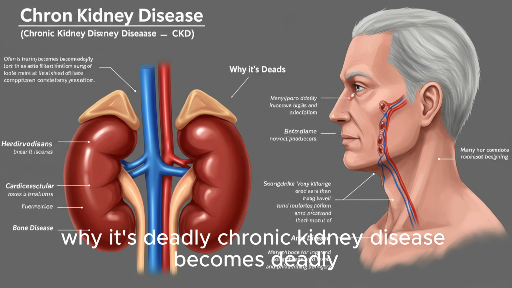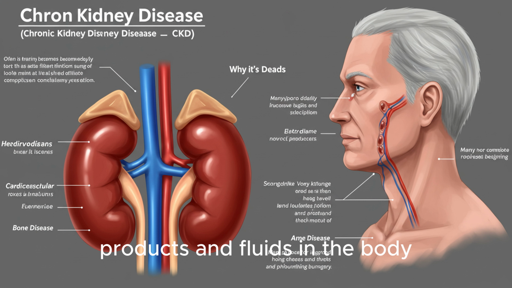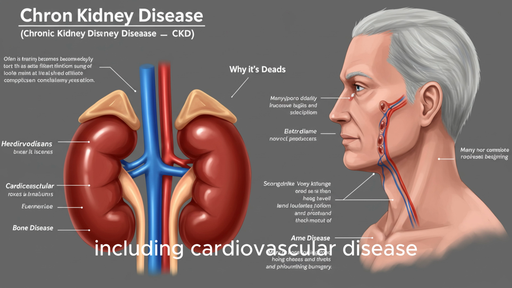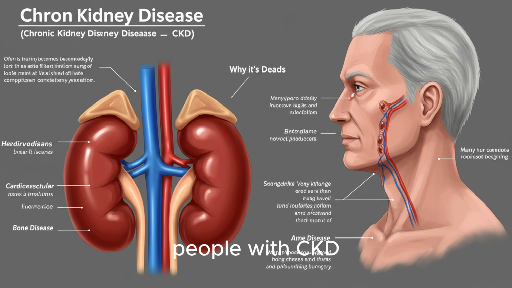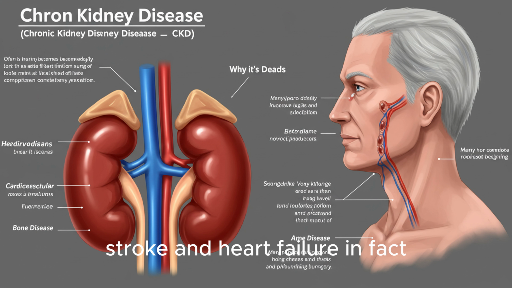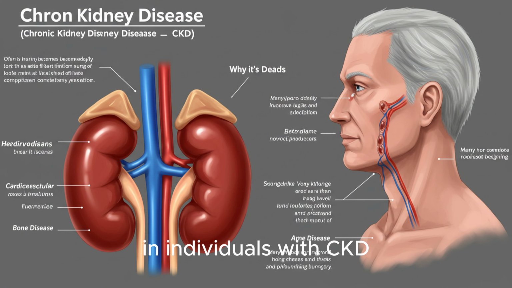Why it's deadly. Chronic kidney disease becomes deadly when it leads to the buildup of waste products and fluids in the body. This toxic overload can cause a cascade of complications, including cardiovascular disease. People with CKD are at a significantly higher risk of heart attacks, stroke, and heart failure. In fact, heart disease is the leading cause of death in individuals with CKD.